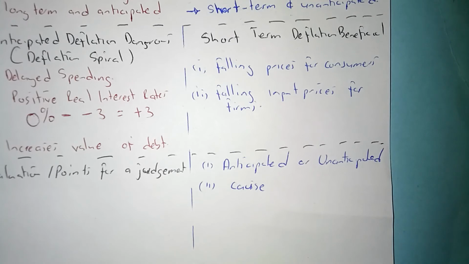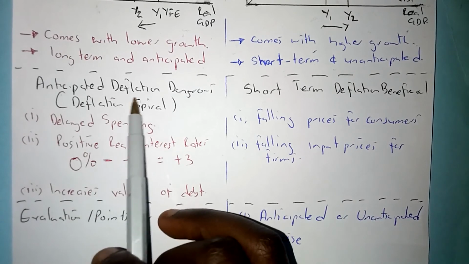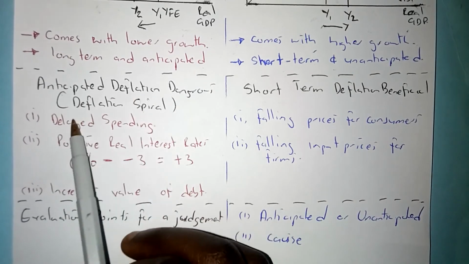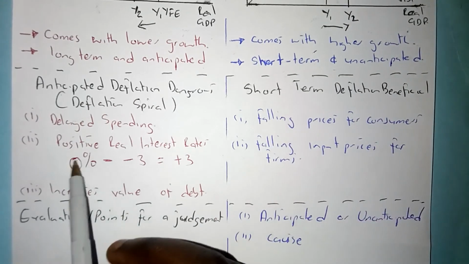They're incentivized to produce more, and they're incentivized to increase the national output of the country. That's also going to be beneficial. It increases the gross domestic product of the country. So short-term deflation also has benefits, and anticipated deflation is actually going to be dangerous. It causes deflationary spirals, but short-term deflation is beneficial, as you have seen.